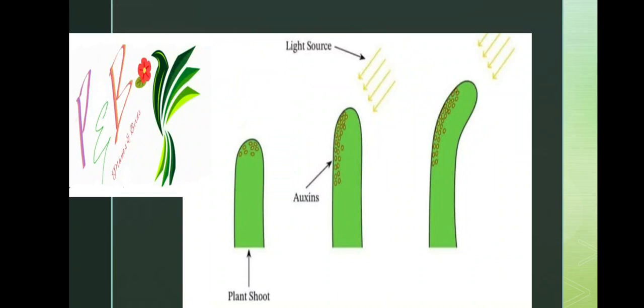This shows auxin is transported away from the sunlight. This leads to the discovery of auxin.